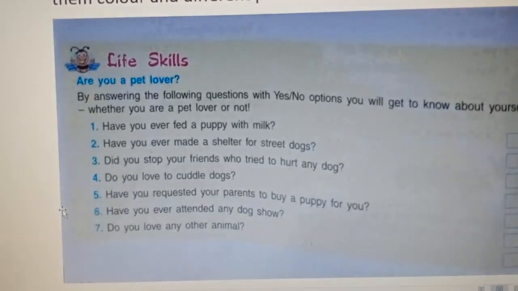Just write down these questions in your notebook, or in your rough notebook, and then you will get to know about yourself.